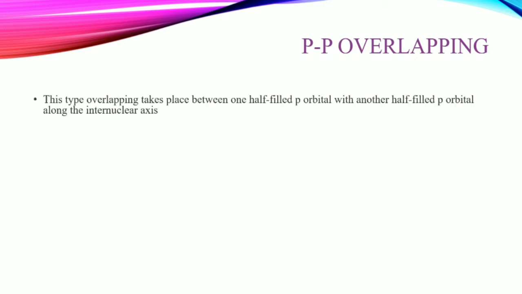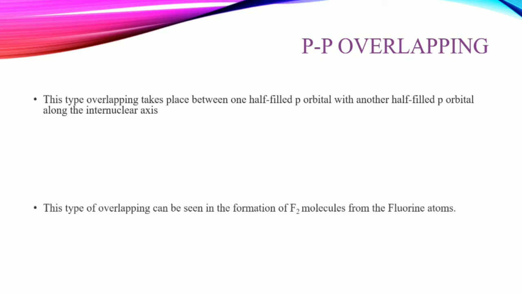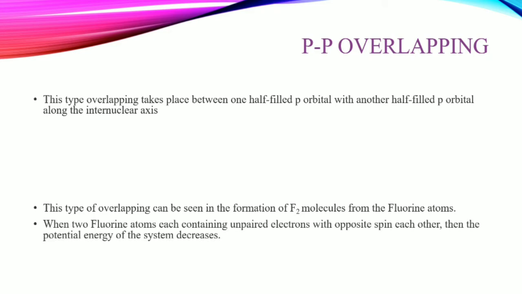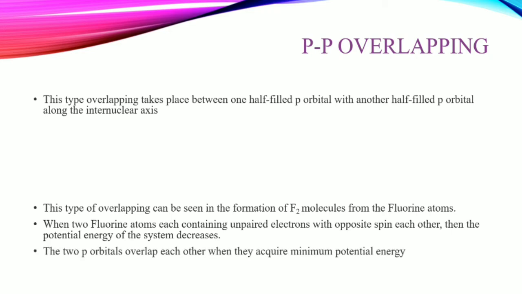Now pp or p and p overlapping. This type of overlapping takes place between half-filled p orbitals with another half-filled p orbital along the internuclear axis. And this type of overlapping can be seen in the formation of F2 molecules from the fluorine atom. When two fluorine atoms each containing unpaired electrons with the opposite spin come close, then the potential energy of system decreases.